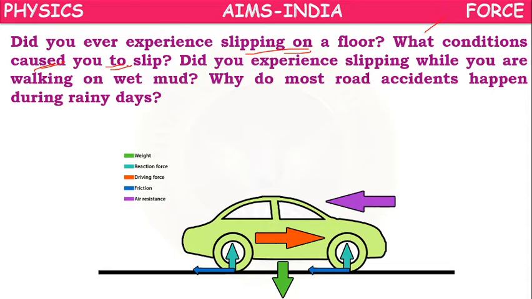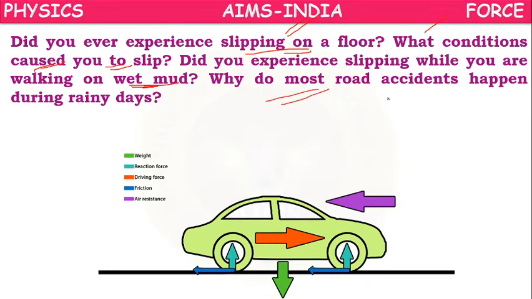Or on a polished floor, in new apartments that are fully polished, if you walk fast there may be a chance of slipping because they are highly smooth. Or while you are walking on wet mud, there is a chance of slipping. Why? Because the surfaces are smooth.